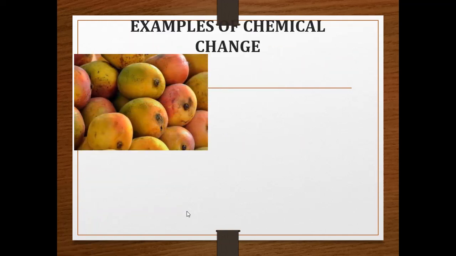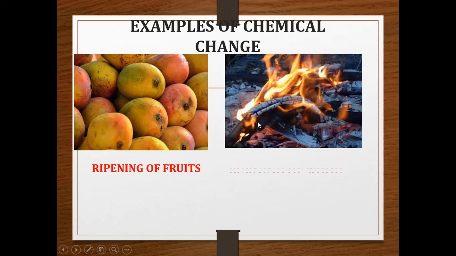Now examples of chemical change. Here you can see the ripening of fruits is an example of chemical change. Once the fruit ripens, again it will not come to the original state. Now here you can see burning of wood. Once wood is converted into ash, can you make it again into wood? No. So burning of wood is an example of chemical change.